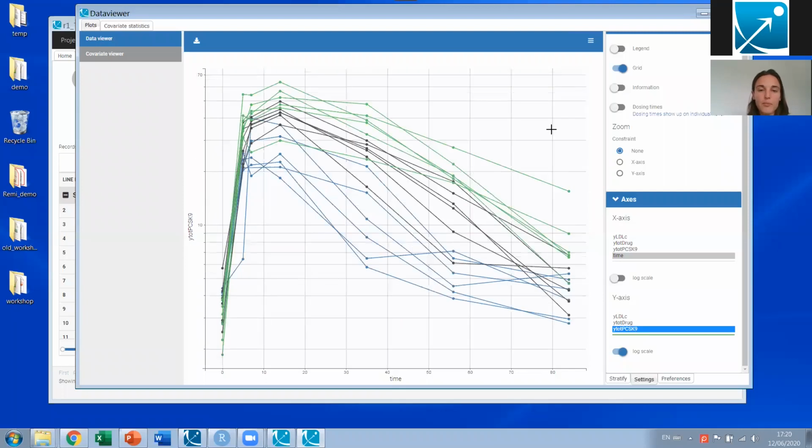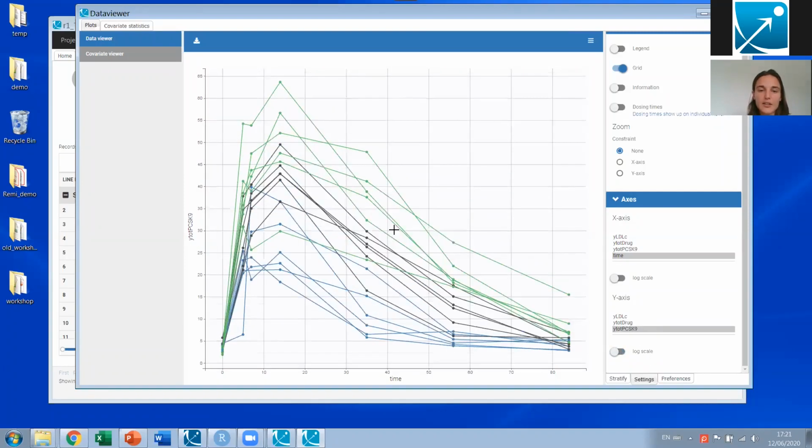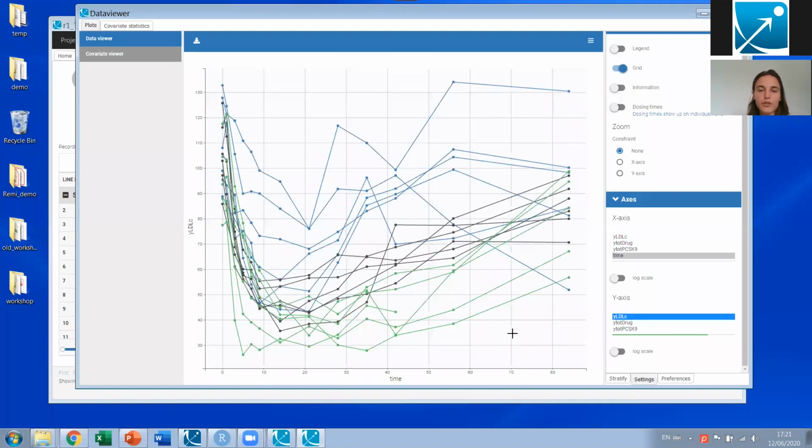We know that the drug binds to PCSK9. That's the total PCSK9 data. We see that we start from a steady state value, and then it's going up, and as the drug disappears, it's going back down. And for the cholesterol concentration, we see that as we apply the drug, cholesterol levels are going down.